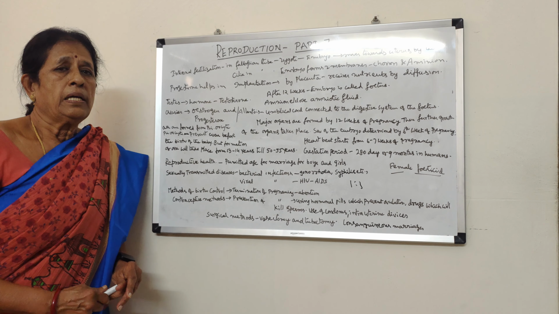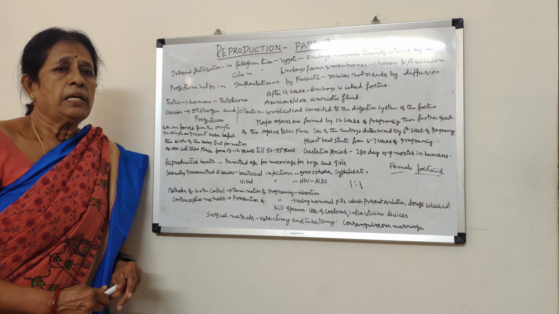That means for a healthy society, the health of the individual is very important. So that is why marriages which are taking place at a very early stage are not at all acceptable. That is why the government has decided a minimum age for marriage, that is 18 years for girls and 21 years for boys.